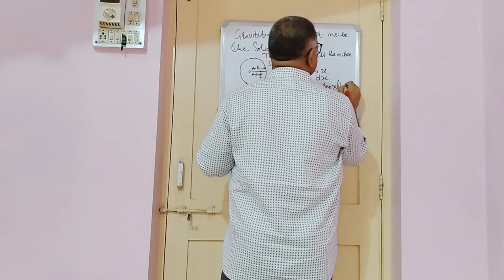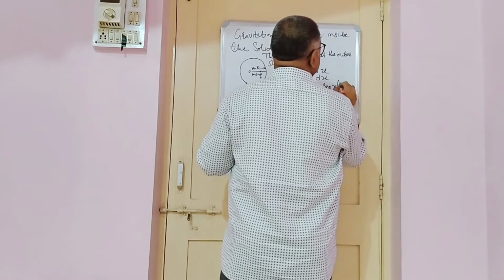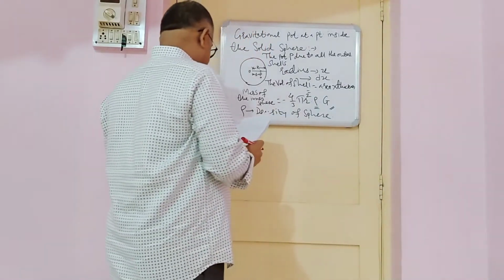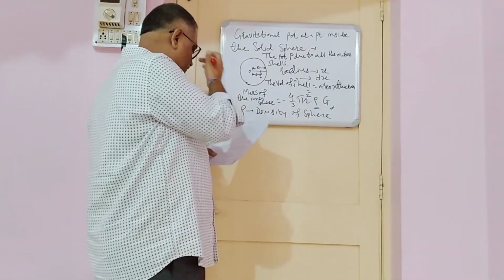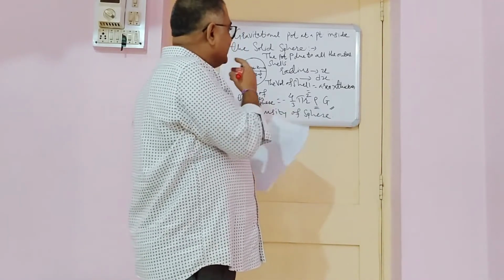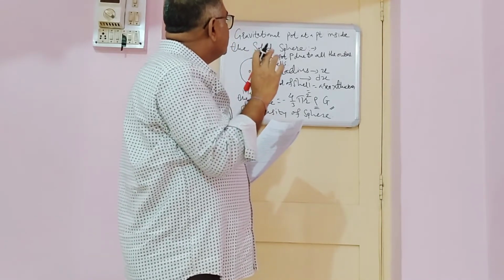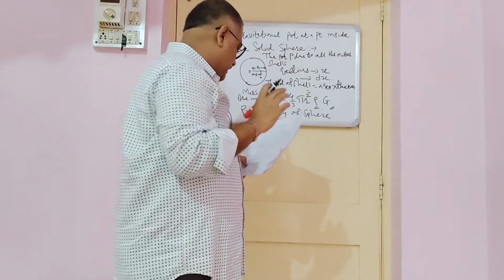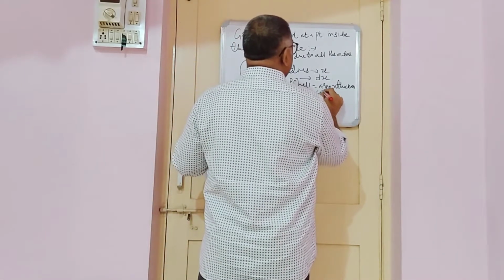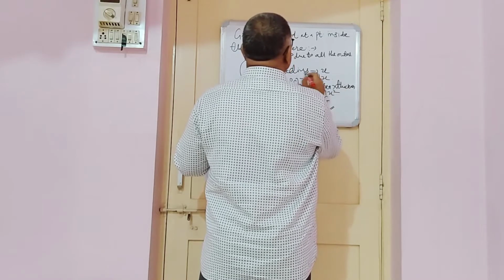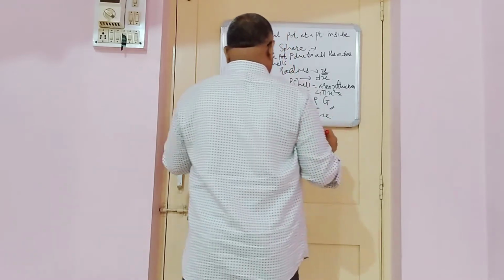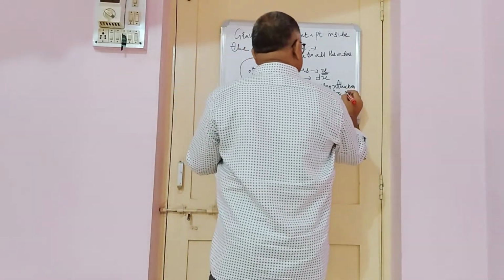The area of the shell is given by 4 pi x square, where x is the radius, multiplied by the thickness dx.